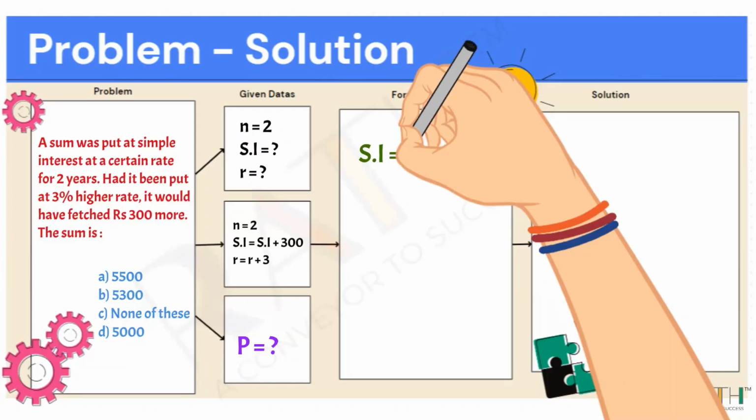So n is 2, and simple interest is not yet mentioned, and r is also not mentioned. R means rate of interest, n means number of years, SI means simple interest. Okay. So this is our first case scenario.